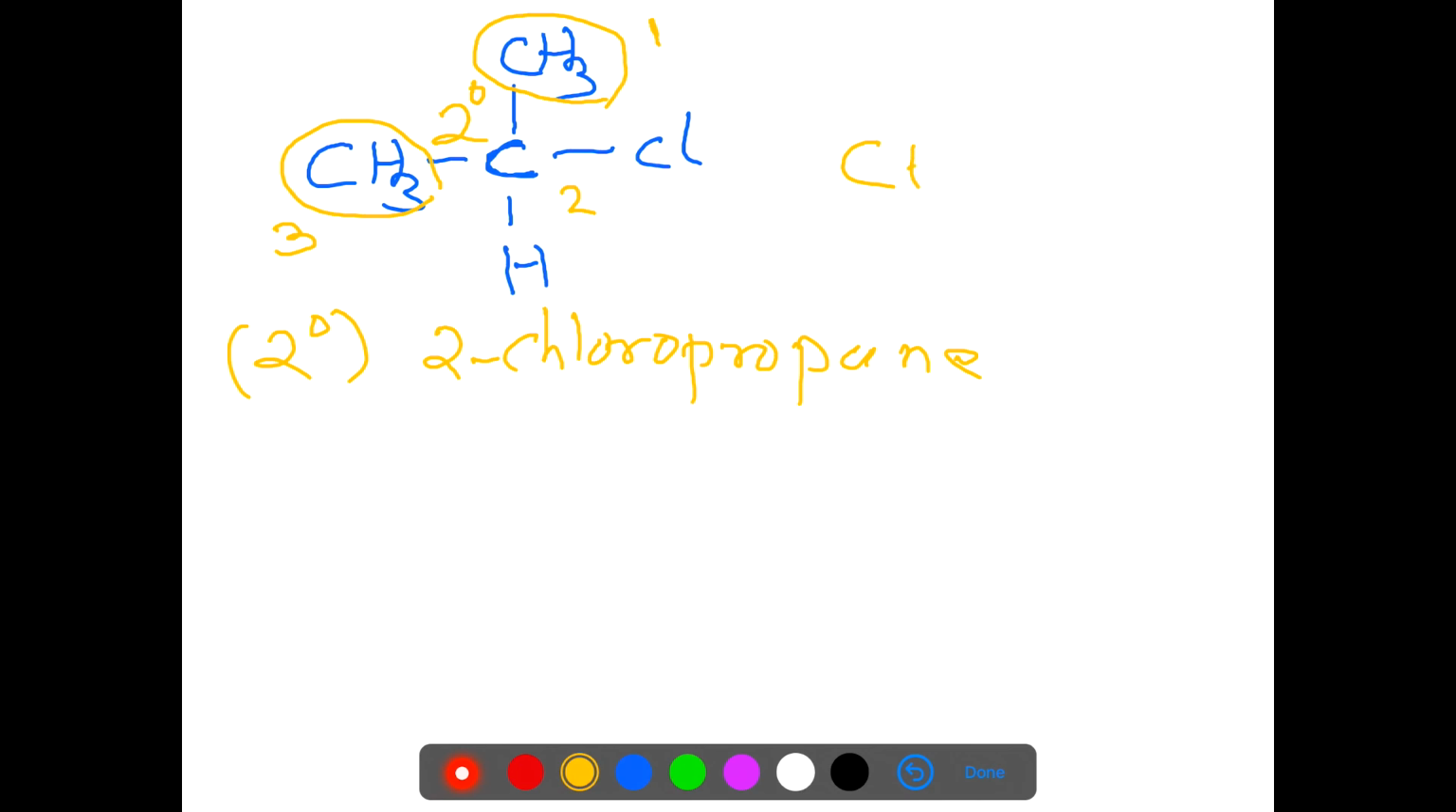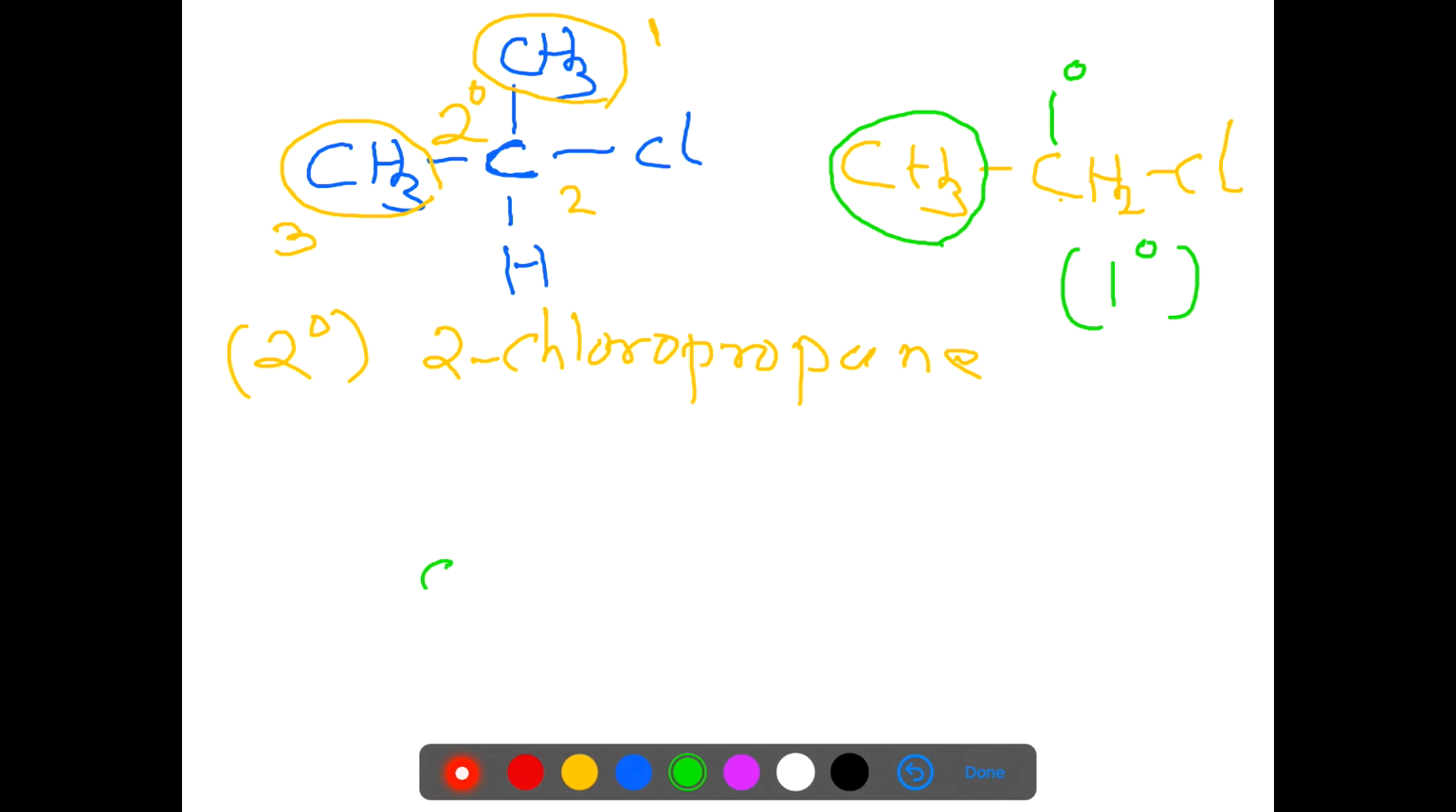Now we come to the next compound, CH3CH2Cl. Here halogen is directly attached to the carbon atom, which is further attached to only one carbon atom, that is methyl group. So this carbon atom is a primary carbon atom. This compound comes under the category of primary alkyl halide and its name is chloroethane.